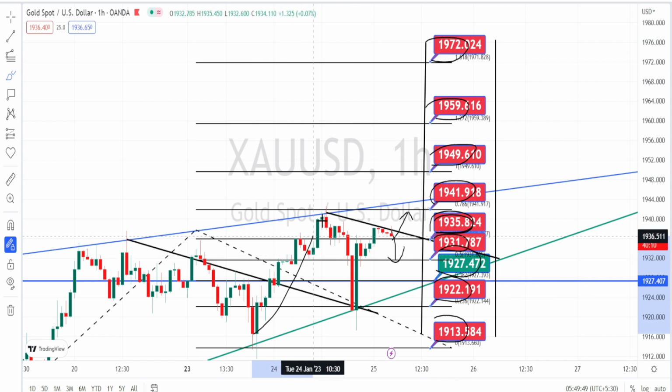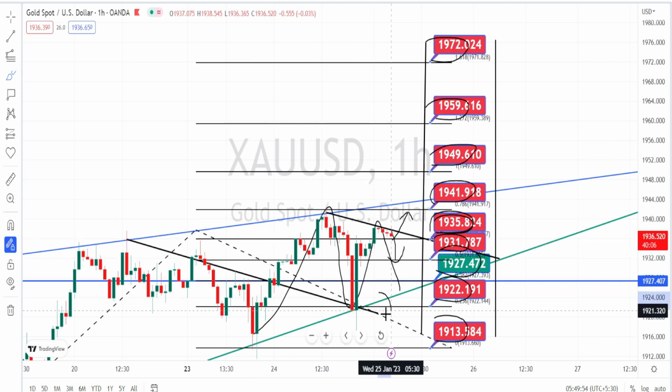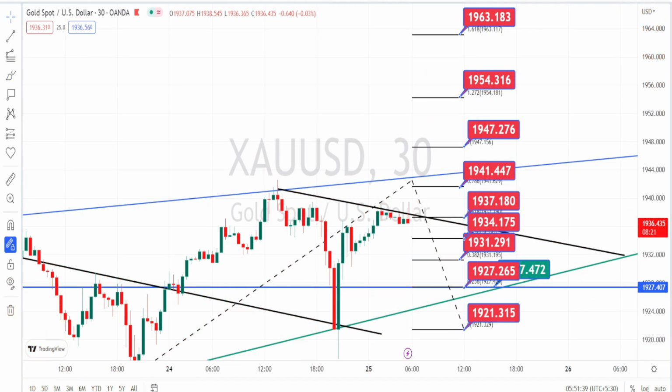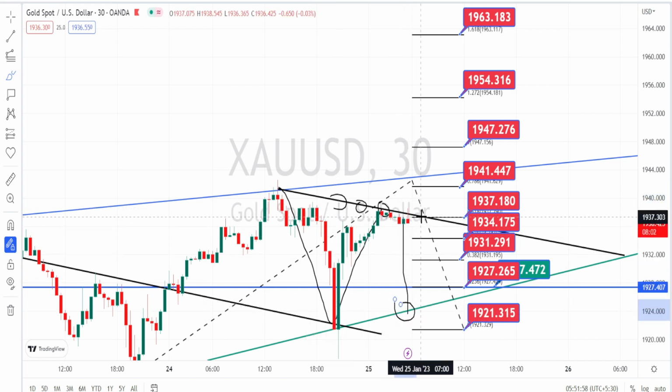And the current trend of the price action is still in a bullish trend as long as it is trading above this green color trend line or the support line. Let us look at the price action in 30 minutes time frame. I'm in 30 minutes time frame. Currently the price action is in a bearish trend, taking resistance on the hourly time frame trend line or resistance line, and it is in a consolidation within this support line and the resistance line from the hourly time frame and the daily time frame.